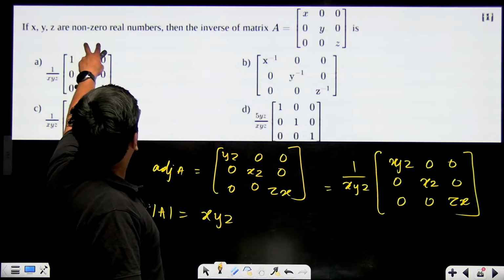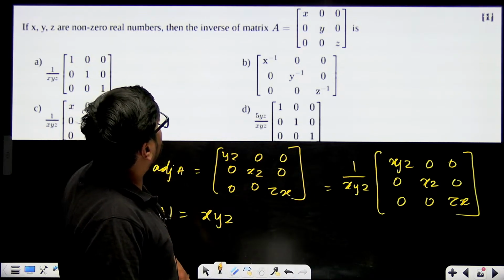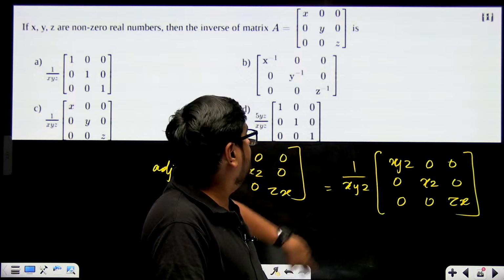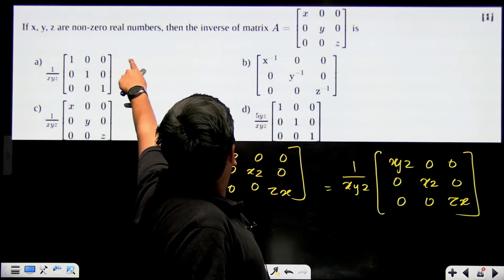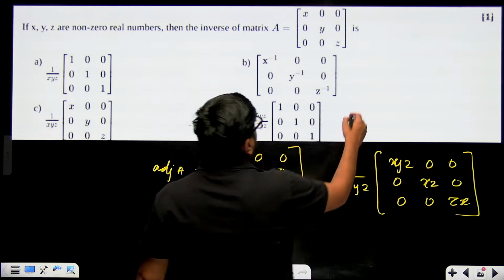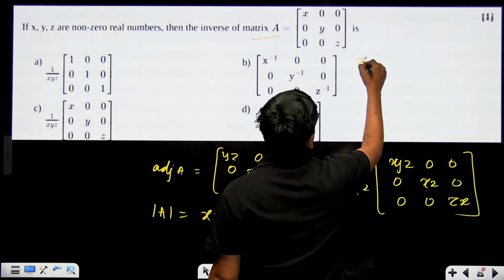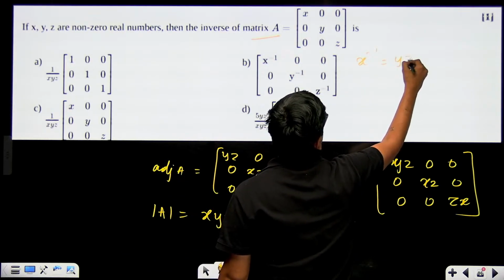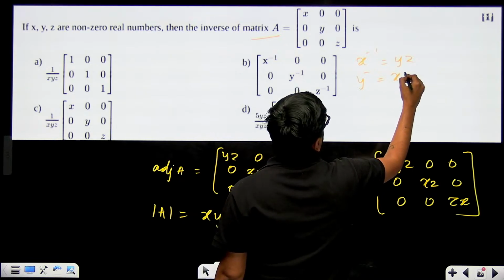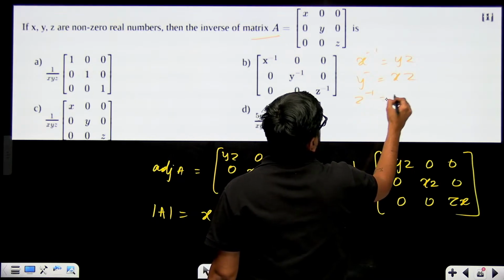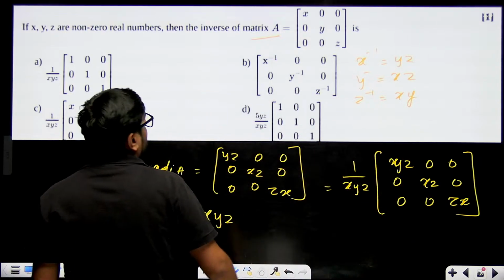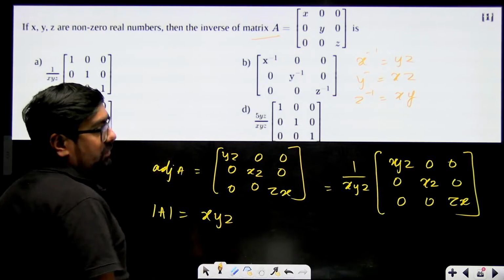X, Y, Z are non-zero real numbers, then the inverse of matrix A exists. Here, just put the values.